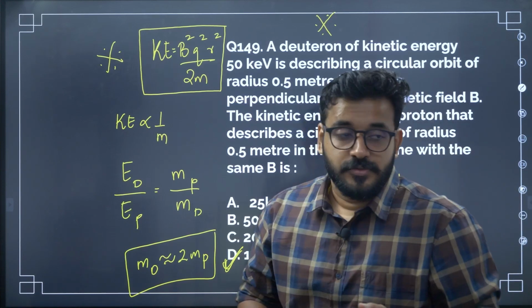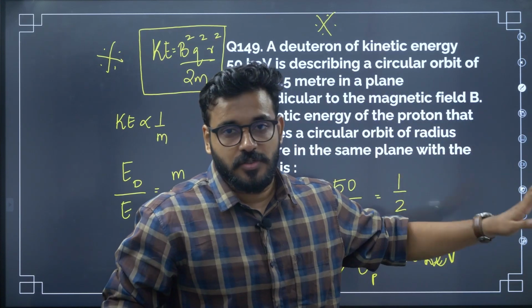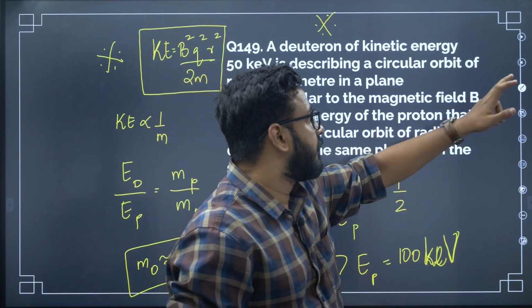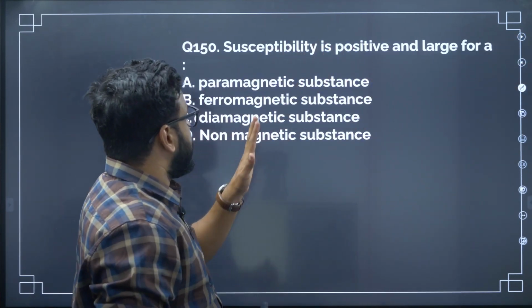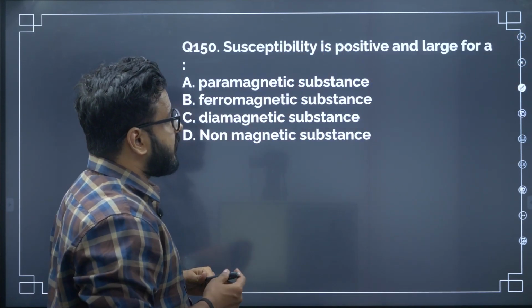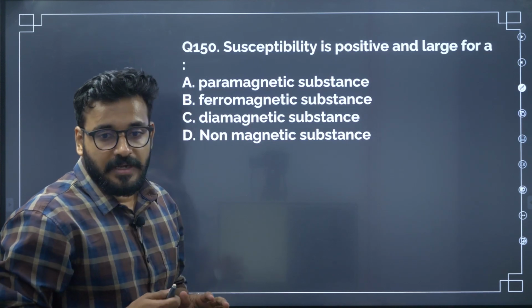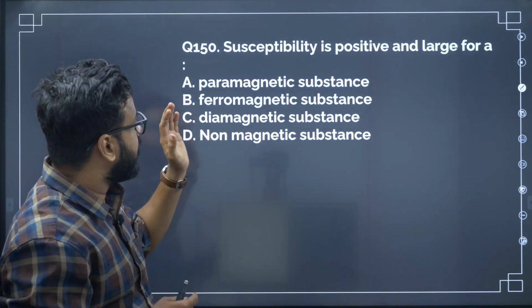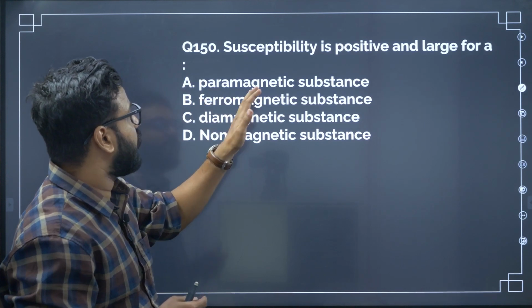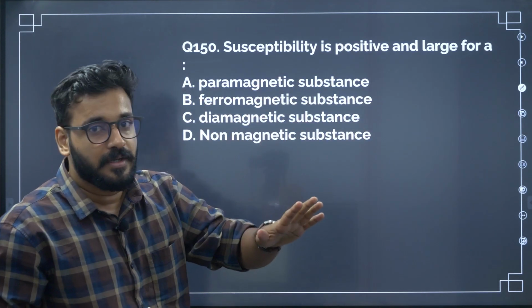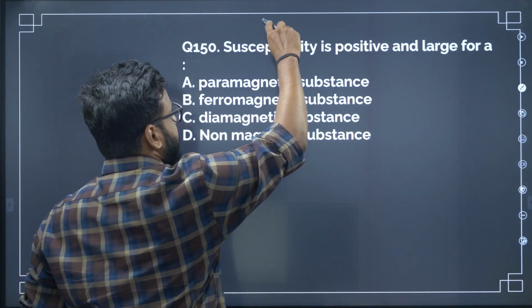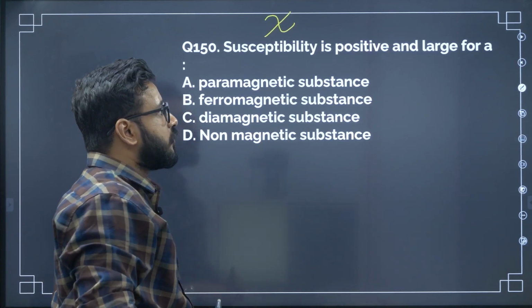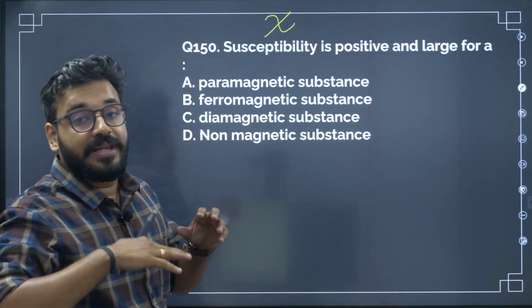All right, fine. So now let us go to the last question of this part, that is the 150th question. Susceptibility is positive and large for which kind of material? Very simple. Susceptibility is often represented using chi. So where is the chi positive and very large?